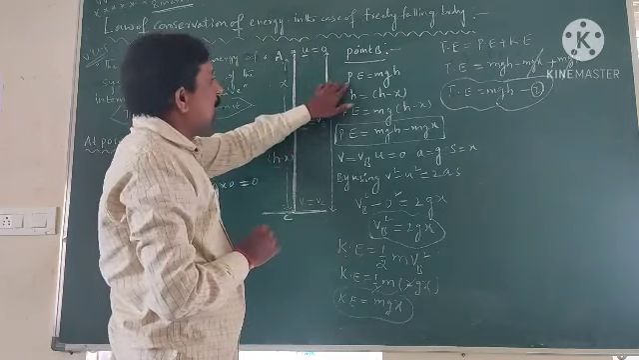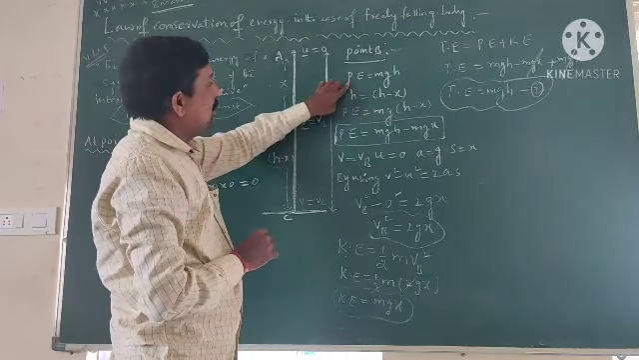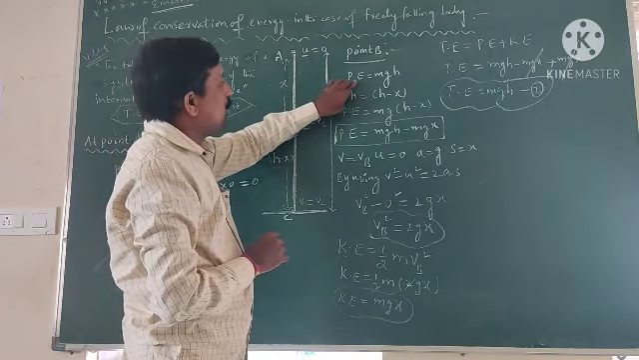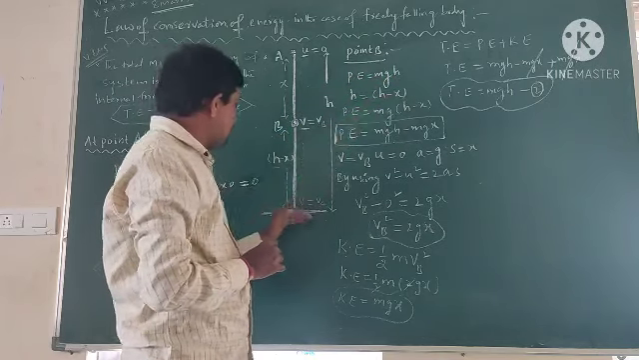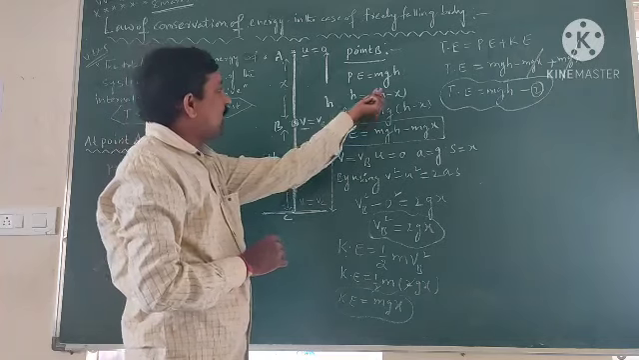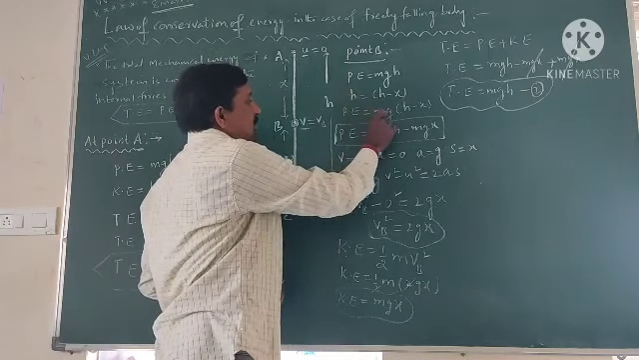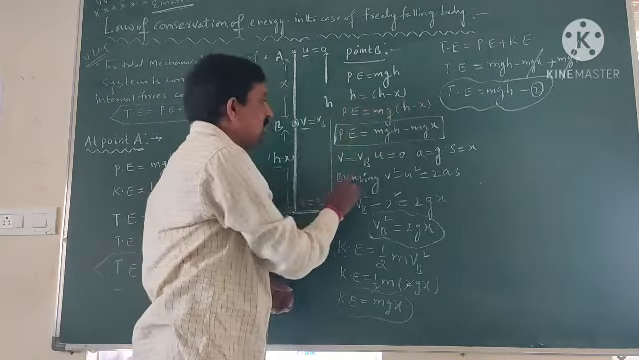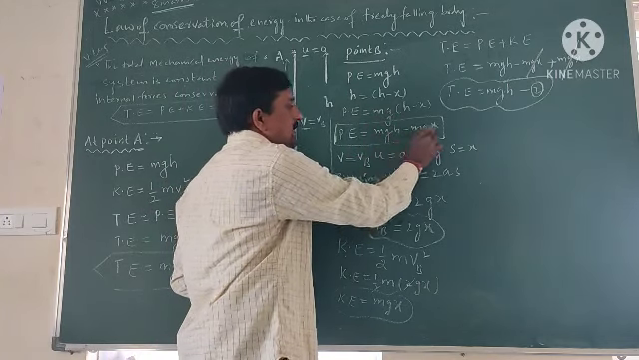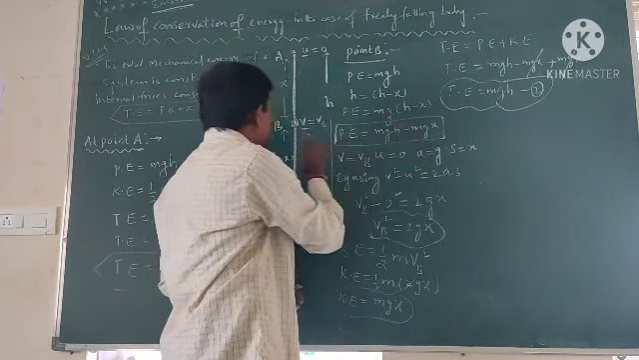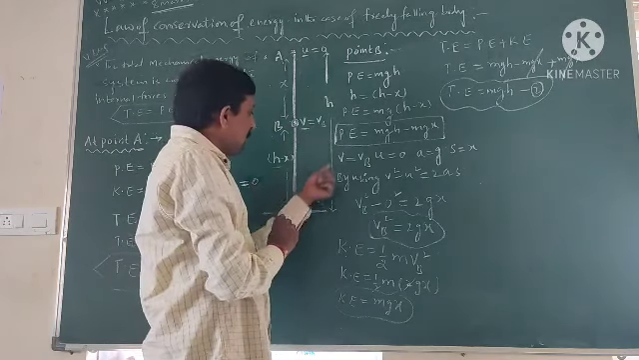Now the potential energy at point B. Potential energy is equal to mgh, where h is equal to h minus x. Substituting h minus x for h, mg into h minus x, multiplying gives mgh minus mgx. So this is the potential energy at point B.